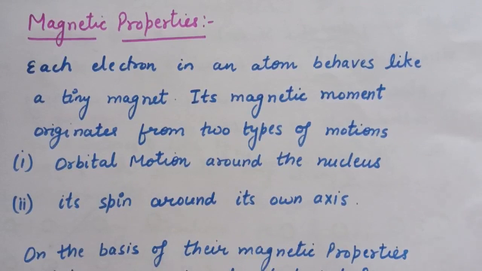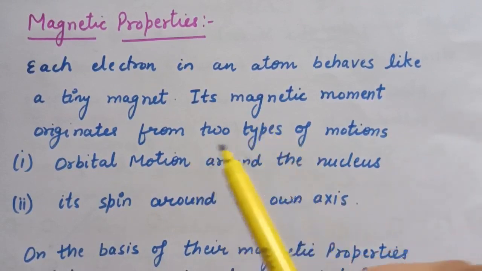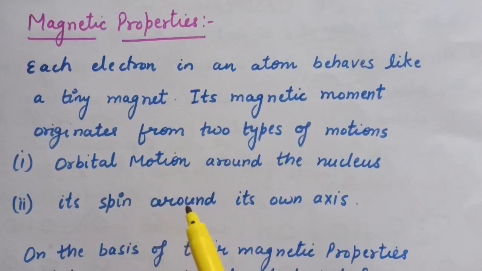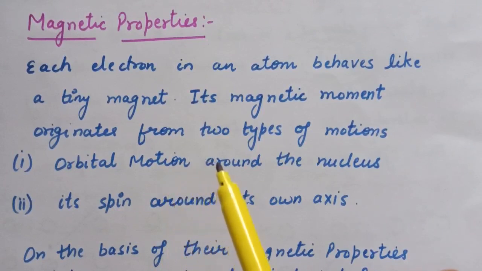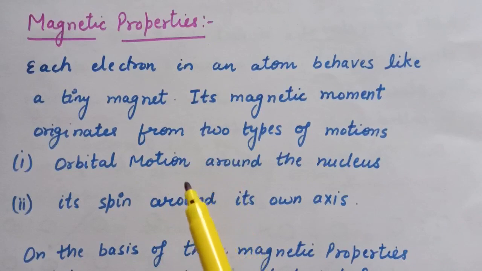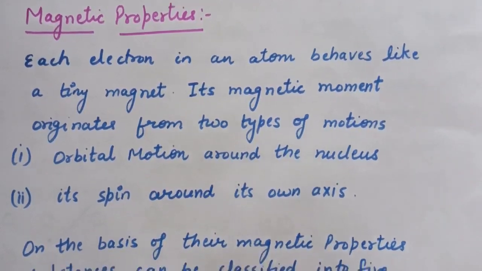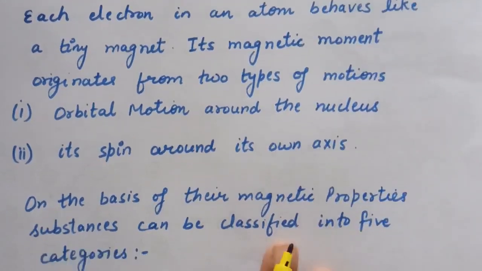Electron, being a charged particle and undergoing these motions, that is orbital motion and spin motion, can be considered as a small loop of current which possesses a magnetic moment. Thus, each electron has a permanent spin and an orbital magnetic moment associated with it. The magnitude of this magnetic moment is very small and measured in the unit called Bohr magneton. So, on the basis of their magnetic properties, substances can be classified into 5 categories.